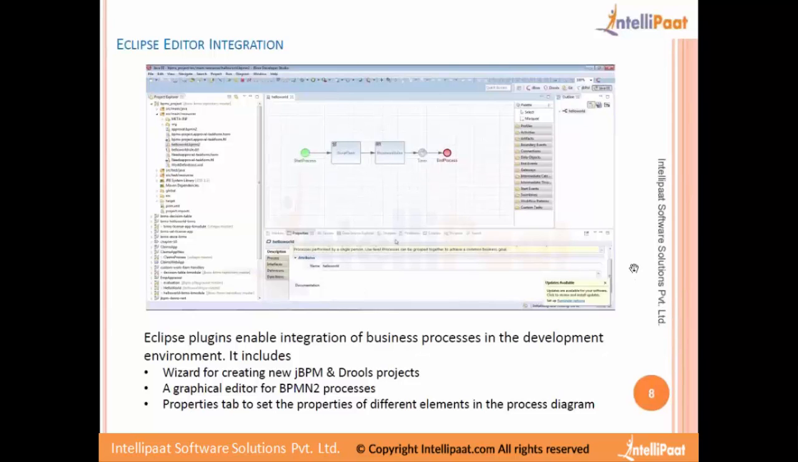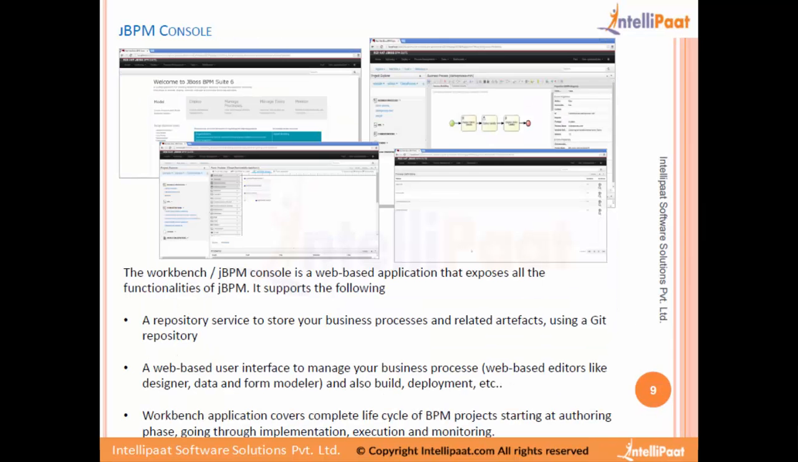This is about the Eclipse editor integration. I just want to give you a feel of what features are available while we develop this business process. We saw Eclipse. Now we will see the out-of-the-box application that we will be interacting with to create a business process, to build and deploy it, to monitor it, to work with the workflows and all that. There is tooling provided for data modeling and process modeling. Various kinds of tools are available within this particular application.